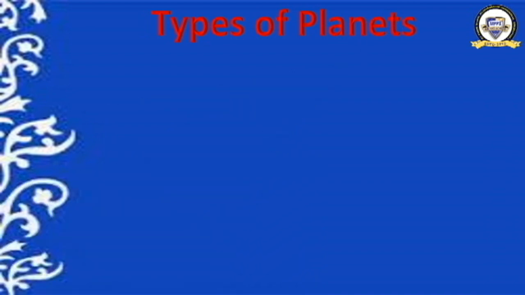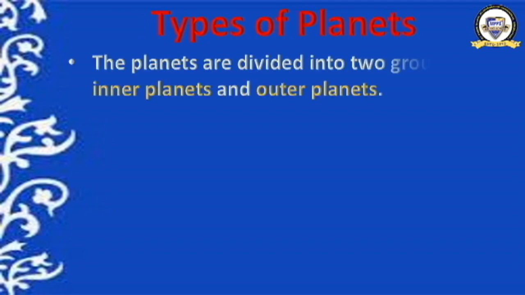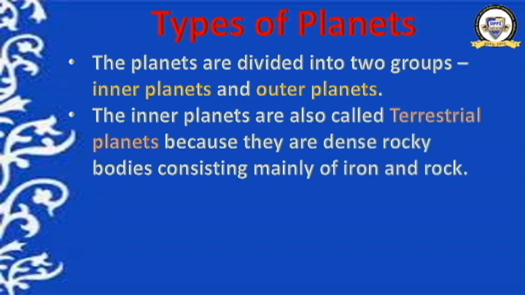Okay. Now we will learn about the 2 types of planets. These 8 planets can be divided into 2 types. What are they? Inner planets and outer planets. These are the 2 types of planets in the solar system. The inner planets are also called terrestrial planets because they are dense rocky bodies consisting mainly of iron and rock. Got it now?